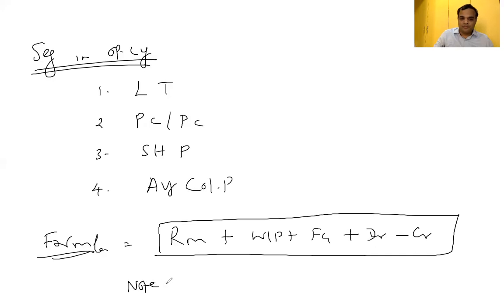Note, we have to express the operating cycle in terms of days or months. Don't be lazy. Parallelly, you have to take notes also. Instead of just listening, if you take notes, you'll have better clarity. One more revision will also get over. So the formula for operating cycle, raw material plus WIP plus finished goods plus debtor minus creditor, we have to express in terms of days or months.